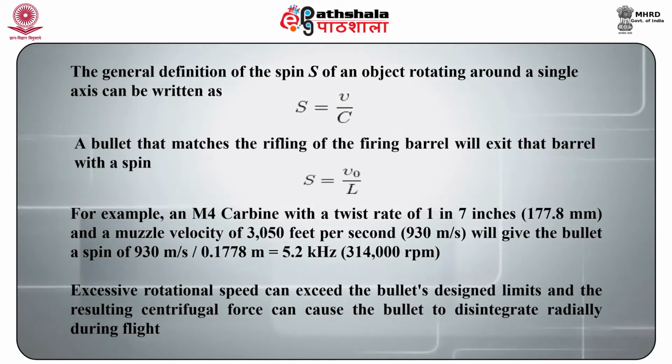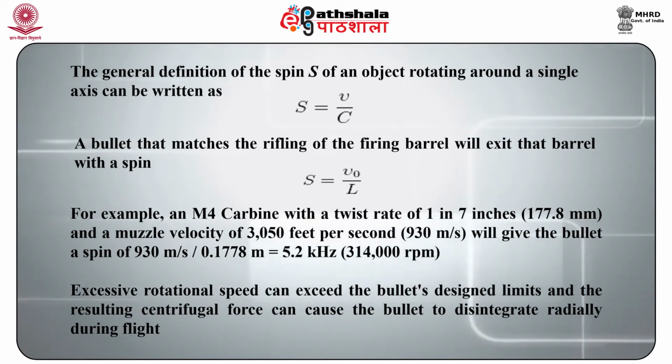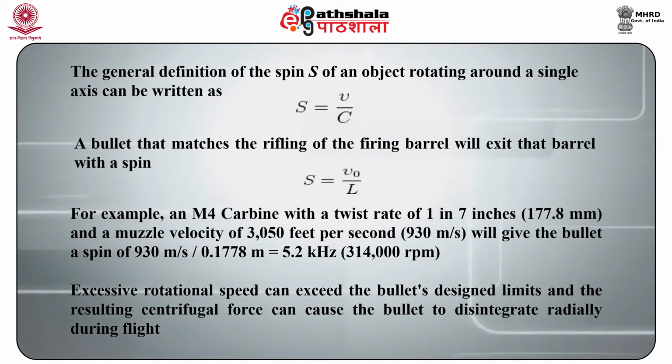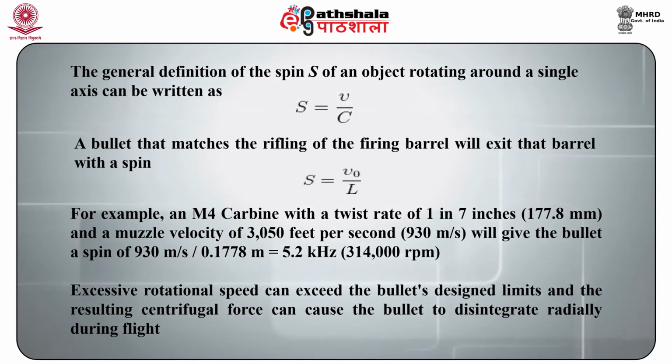Excessive rotational speed can exceed the bullet's design limits, and the resulting centrifugal force can cause the bullet to disintegrate radially during flight.